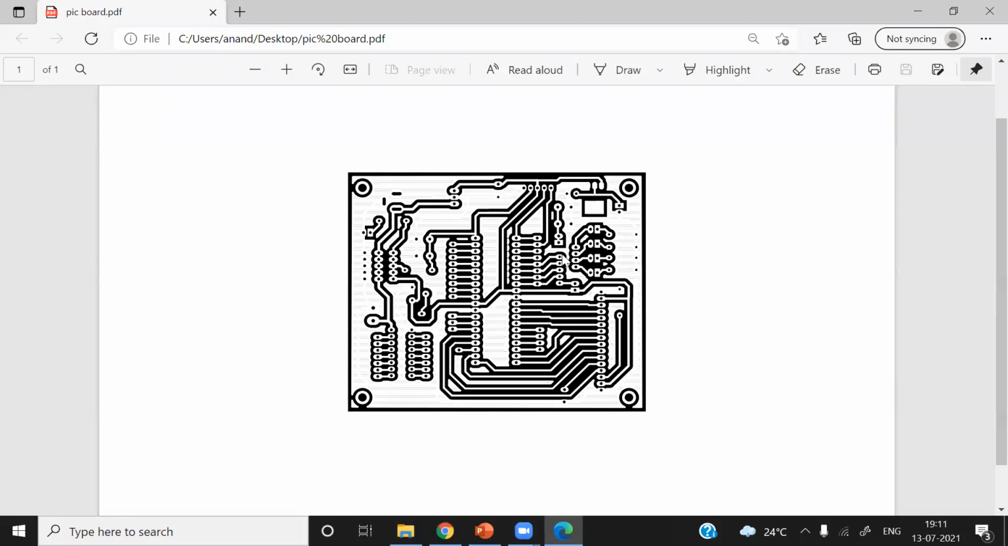So once your PCB design file is ready, after all corrections, you can email this PCB design file to the PCB manufacturer for mass manufacturing purposes.